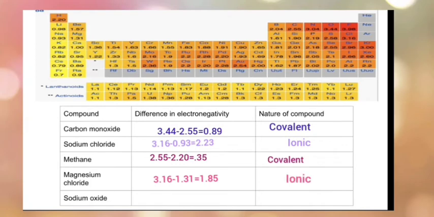If we consider the case of sodium oxide, the electronegativity of oxygen is 3.44. Then the electronegativity of sodium is 0.93. So the difference is 2.51. So we can say it is ionic in nature.